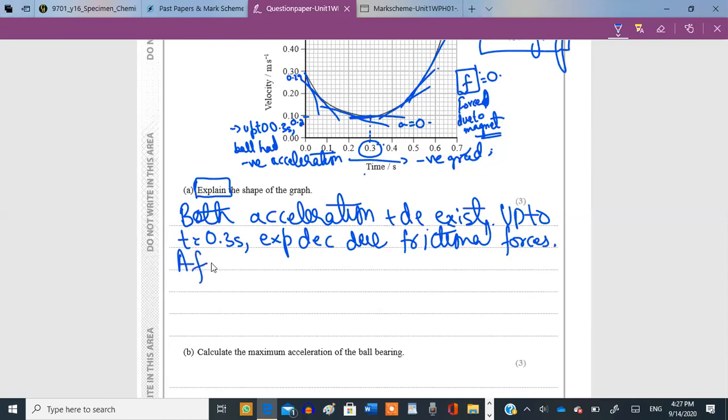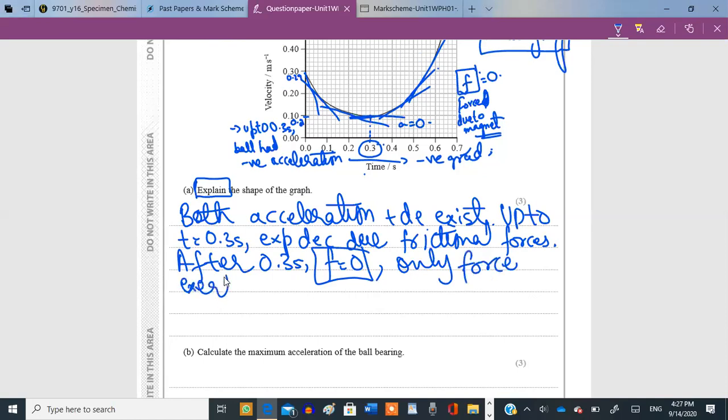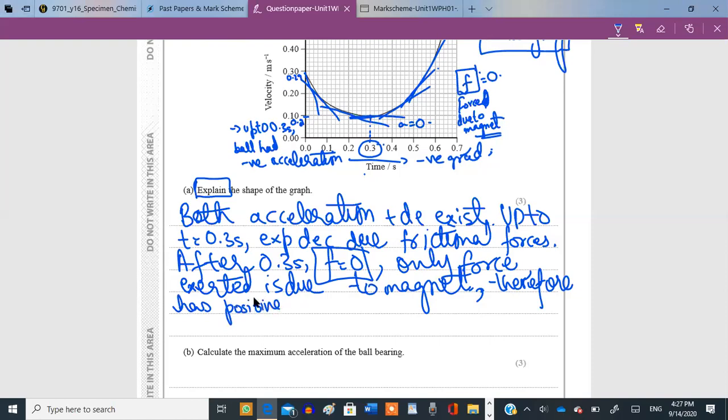After the 0.3 seconds, the surface might have become smooth, so frictional forces might have become zero, and so the only force exerted is due to the magnet itself, and therefore it has positive acceleration.